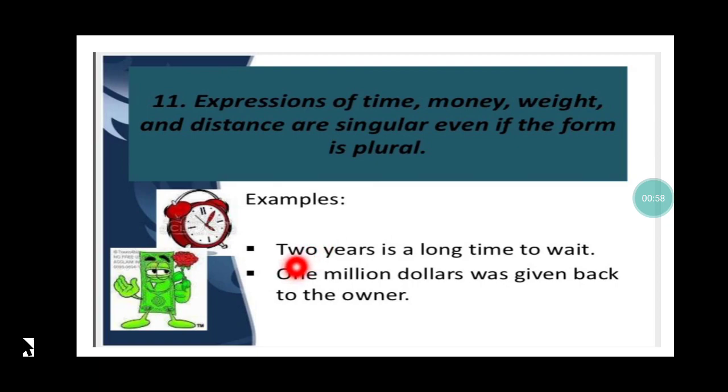Although these words appear to be plural. Second, see again, $1 million. Again, dollars appears to be something which is more than one. But this is considered as singular, and so my verb is going to be singular. So whenever I am talking about time, money, weight and distance, even if the words are plural, my verb is going to be singular. Clear?